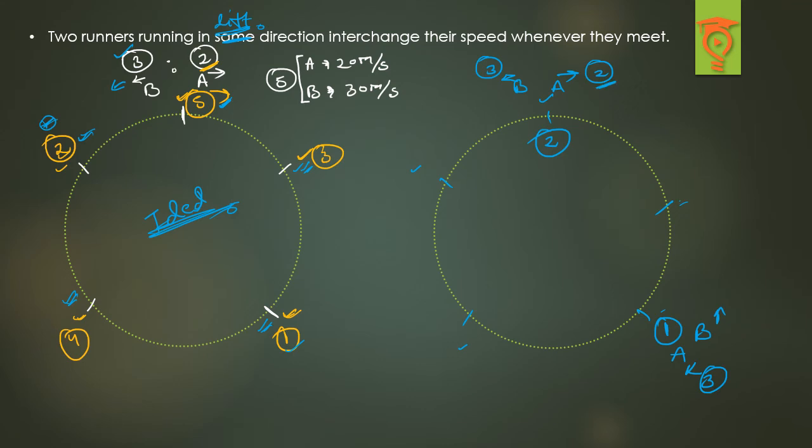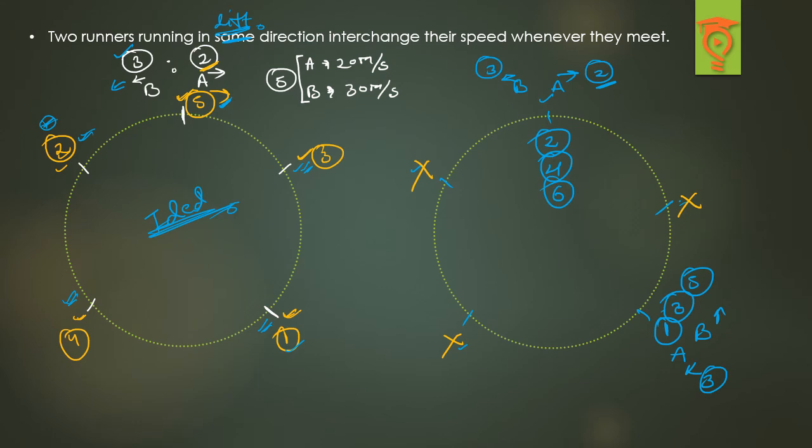Now A will be again running at 2. So 1, 2. This will be the third meeting, right? So now here A will be running with 3, so this will be the fourth meeting point, this will be the fifth meeting point, and this will be the sixth meeting point, and so on. So what we actually saw is that these meeting points are no longer there. So there are only two meeting points which are into consideration right now. All the even number meetings will be happening at the starting point, and all the odd number meetings will be happening at the point that is meeting point number 1. So this is how the position changes when they are just interchanging their speed whenever they are meeting, right?